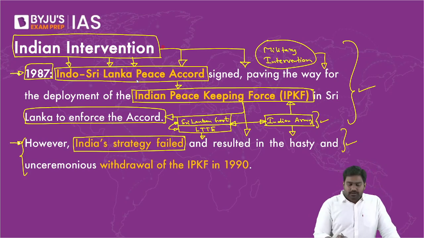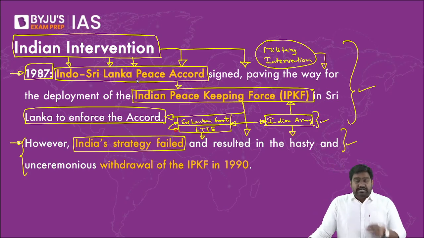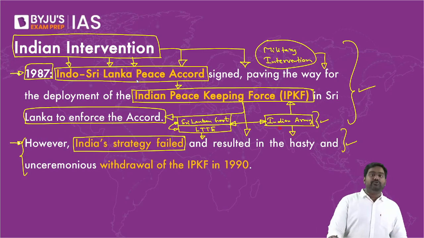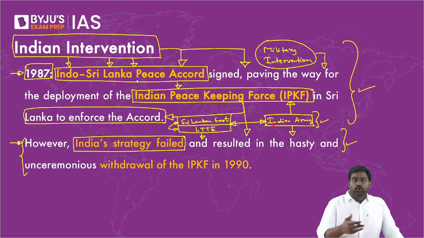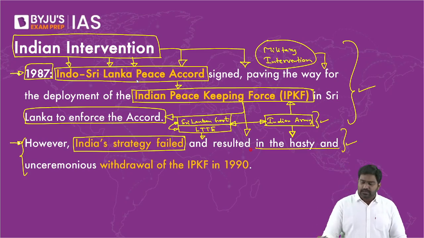The ceasefire didn't happen. And according to many reports, the Sri Lankan forces, the Sri Lankan intelligence, the Sri Lankan government, they knew where Indian troops were being deployed. They knew we weren't well equipped because it was a peacekeeping mission. And they started leaking the information, the intelligence to LTTE, which started targeting Indian troops. So now this turned into a combat mission where Indian troops had to defend themselves against the attacks coming from LTTE. And we weren't getting enough support from Sri Lanka. So this military intervention became disastrous for us. We ended up losing close to 1,000 Indian soldiers. Around 900 to 1,000 Indian soldiers were killed in this peacekeeping mission.